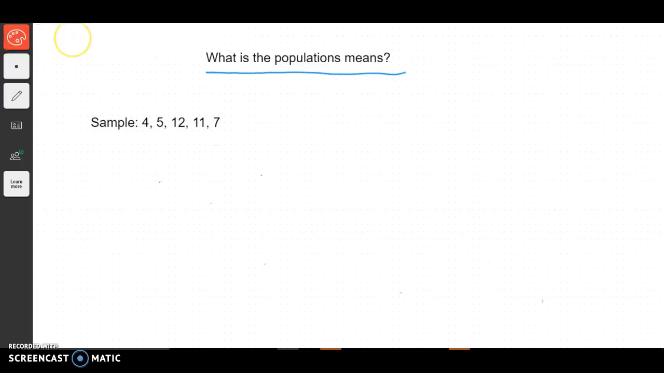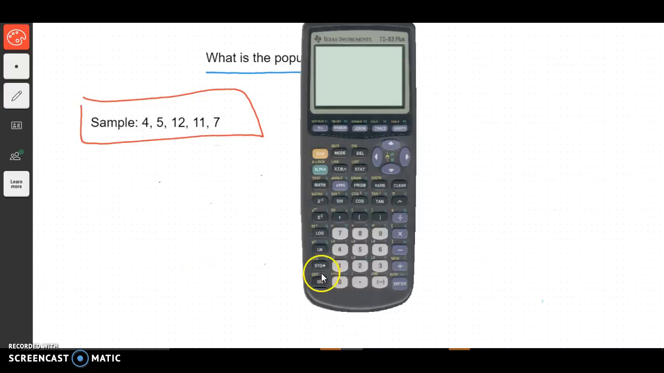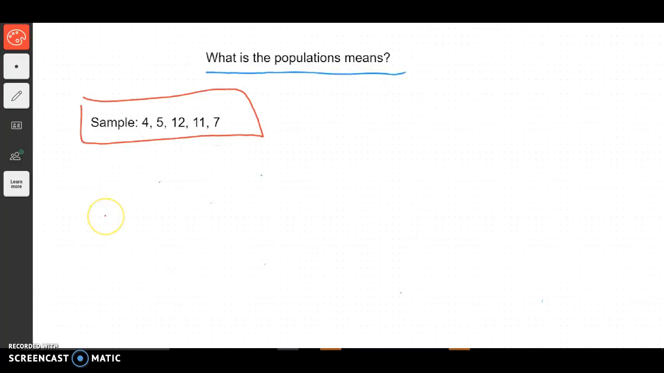And so let's say, for argument's sake, we take a sample of these 5 different numbers. Let's add them all up on our calculator. 4 plus 5 plus 12 plus 11 plus 7. I get 39. I'll divide that by 5, and we get the mean for this sample is 7.8.